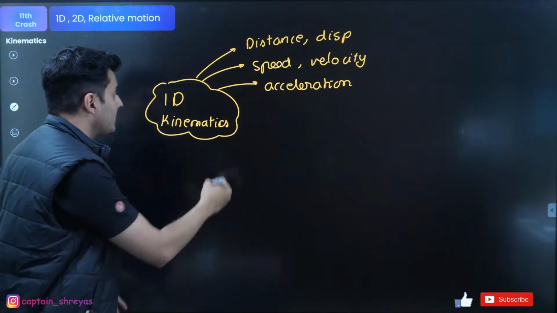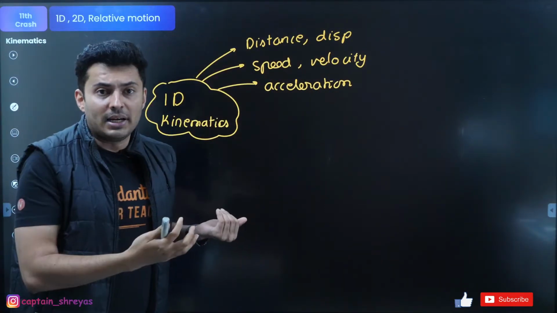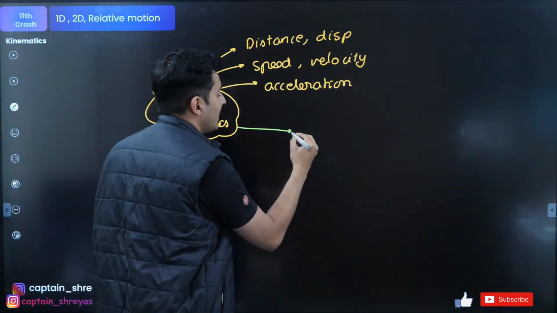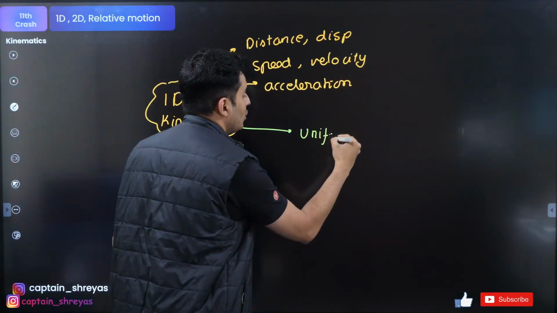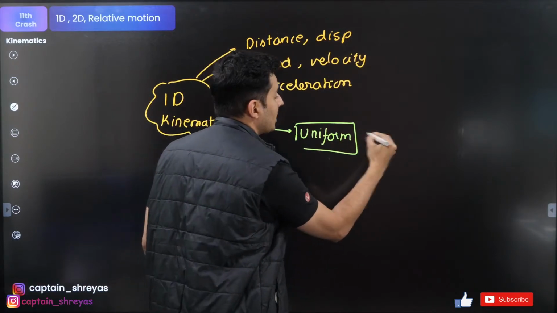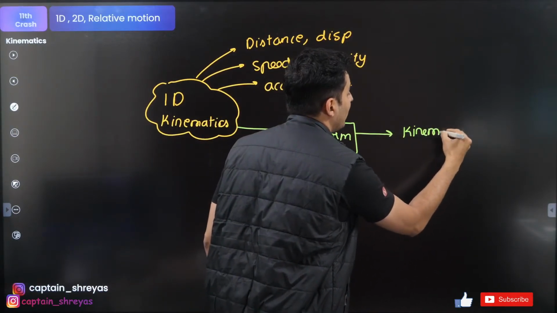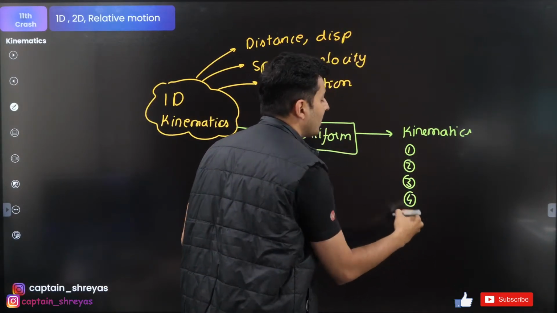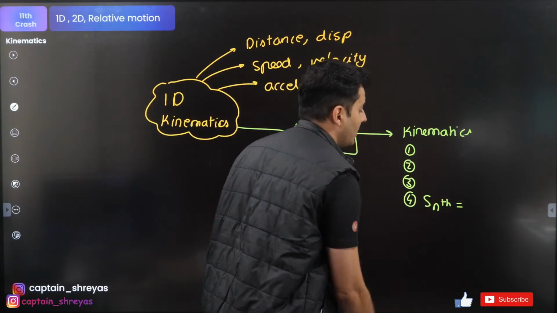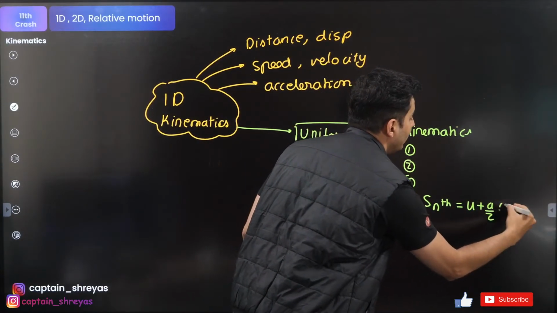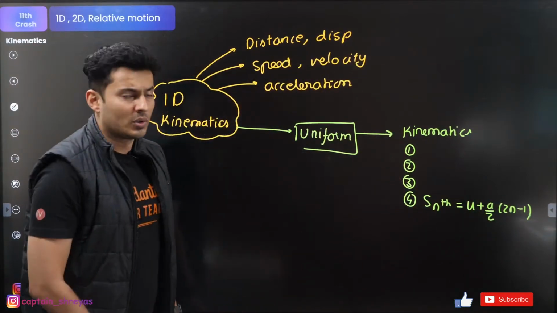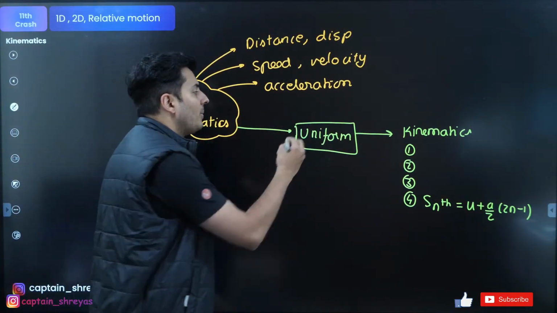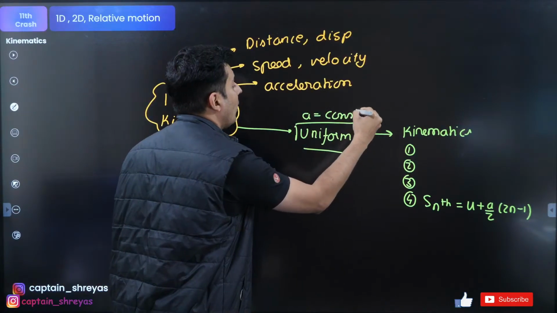Then after that comes the relation between these quantities, the different kinds of equations. There are two kinds of motion which are possible. One is uniform motion. In case of uniform motion, you can use your kinematic equations. How many kinematic equations are there? There are 1, 2, 3 and 4. The fourth equation is your displacement in nth second formula, which is u plus a by 2 into (2n minus 1). The other things everybody knows: v is u plus at, s is ut plus half at square, v square is u square plus 2as. This is when there is uniform acceleration, that means acceleration is constant.